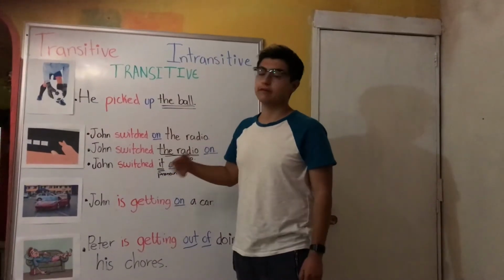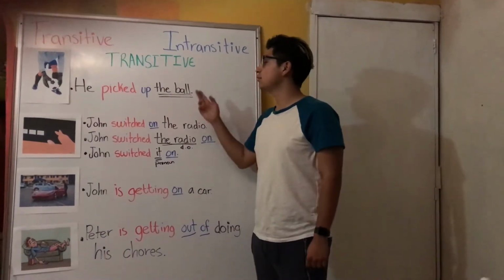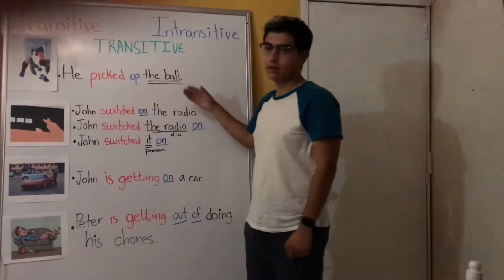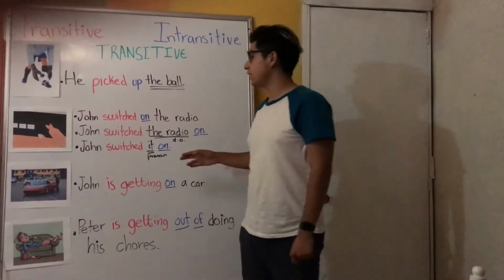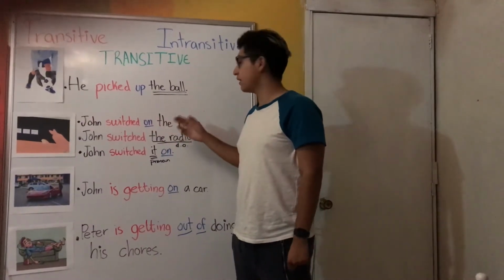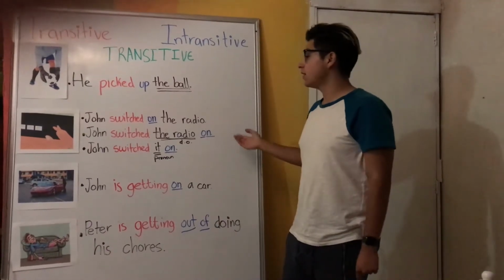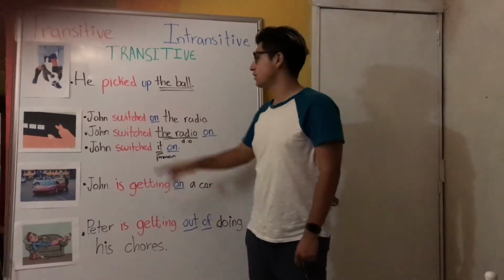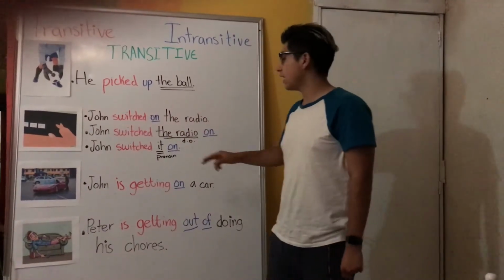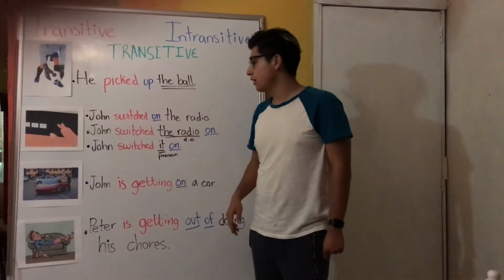There are two kinds of phrasal verbs, transitive and intransitive. A transitive phrasal verb is when it's followed by an object. For example, he picked up the ball. If the object is a pronoun, the phrasal verb must be separated by introducing the object between the verb and a preposition or an adverb. As you can see in the following examples, John switched on the radio, John switched the radio on, and John switched it on. And they are called separable.